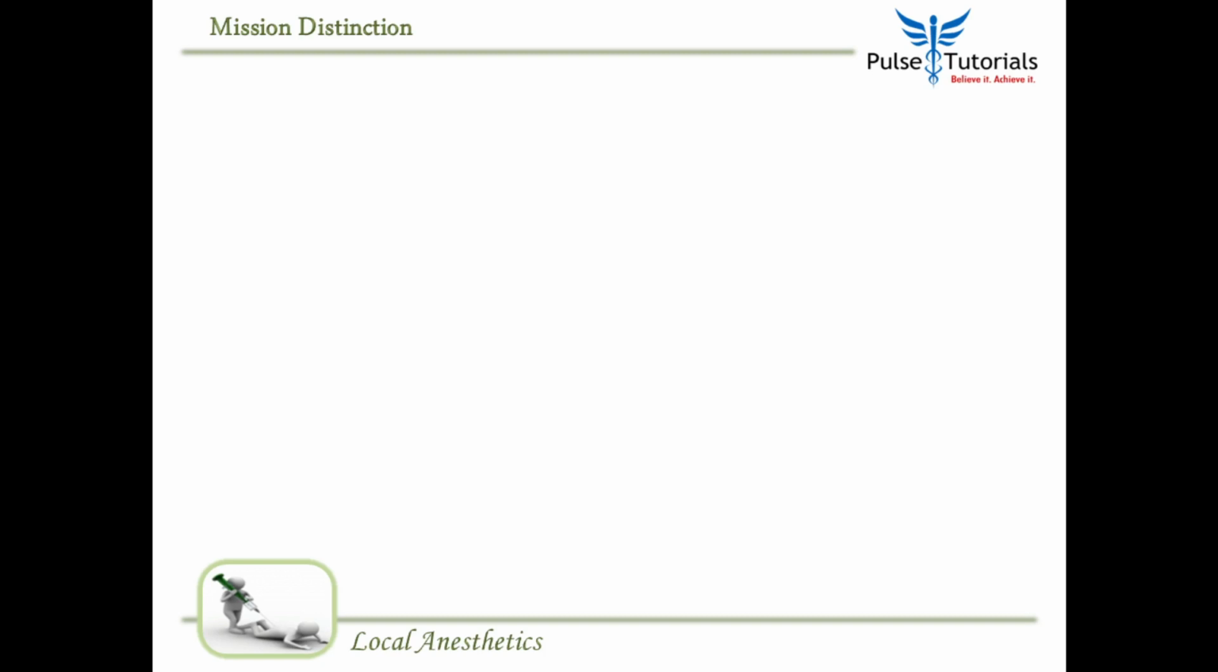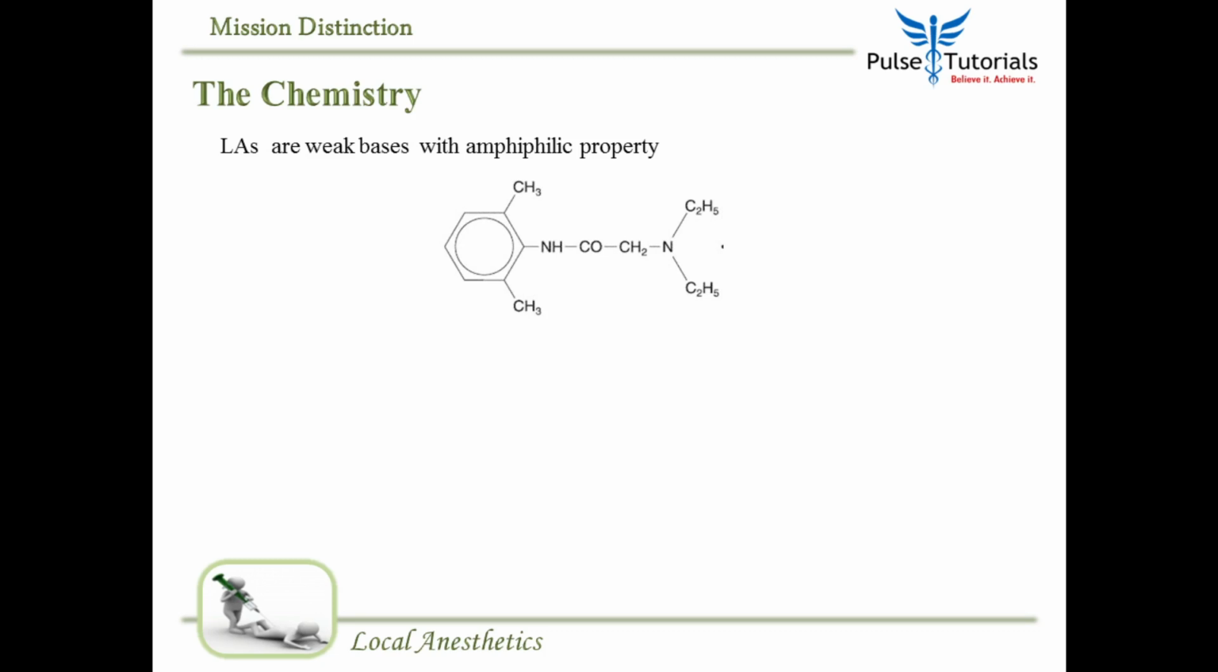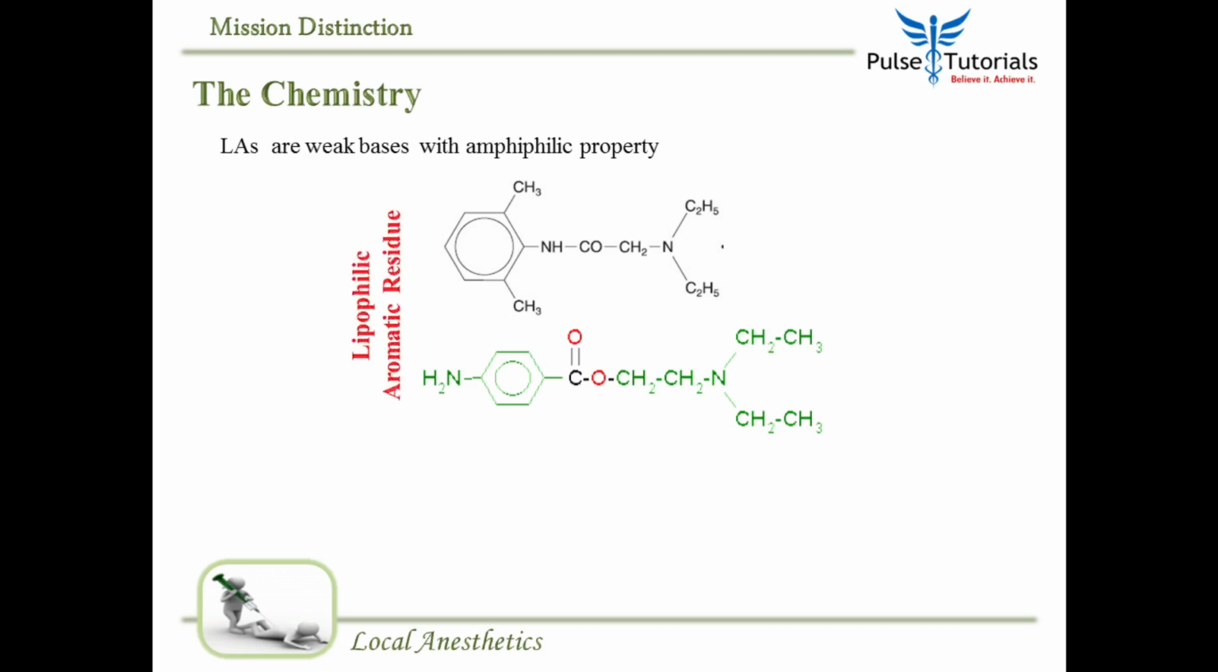Now this is one way of classifying. Let's speak about the chemistry. Local anesthetics are weak bases. They dissolve in water as well as lipids. We call them amphiphilic. So they are weak bases with amphiphilic properties. Now as you can see, this is also a local anesthetic and this is also a local anesthetic. Look at the bond present in the first one and look at the bond present in the second one, and look at the heterocyclic rings in each of these compounds.